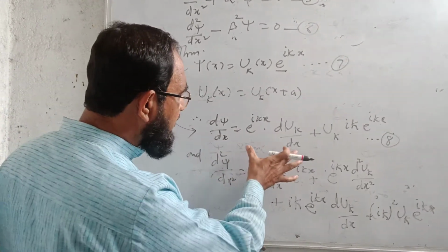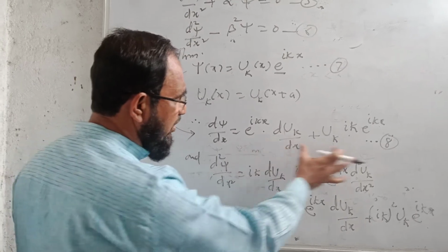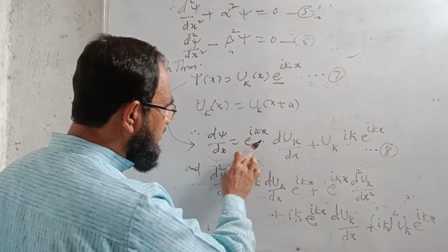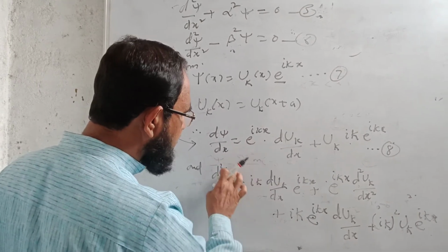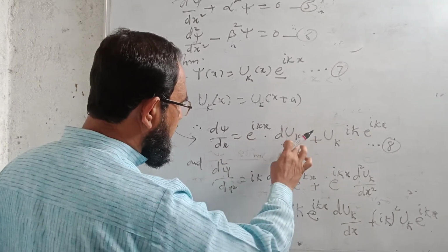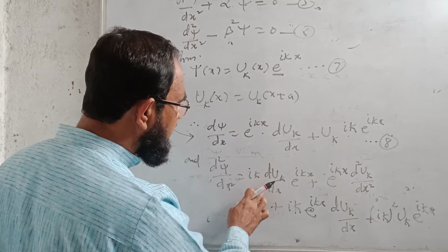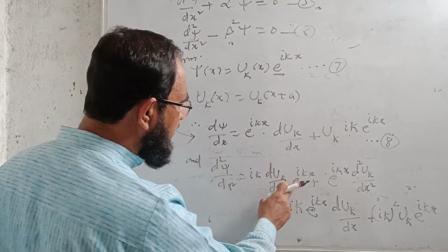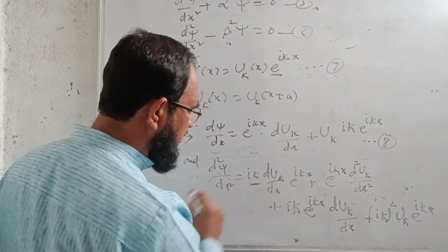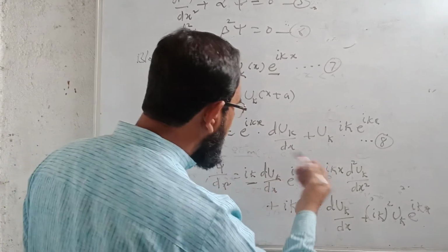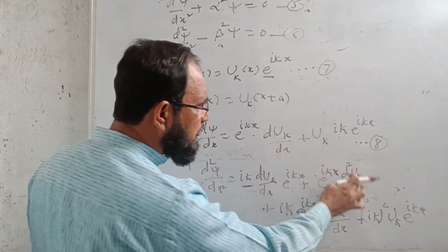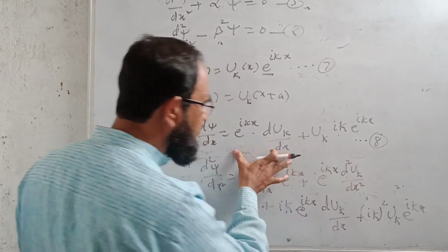Now here I have two different functions, so I will get four terms. So first this one, derivative of this function, that is first function as it is, duk by dx. Derivative of this will be e raised to power ikx into ik multiplied by the derivative. Now e raised to power ikx as it is, derivative of this one is d2 uk upon dx square. This term is over.